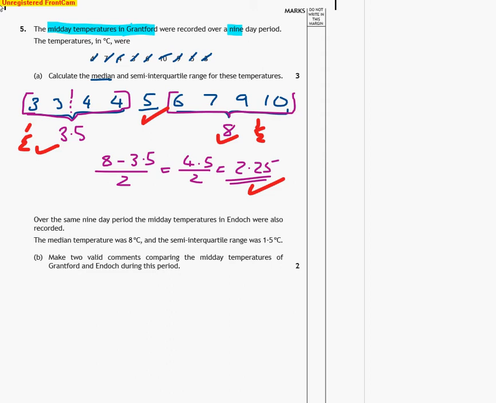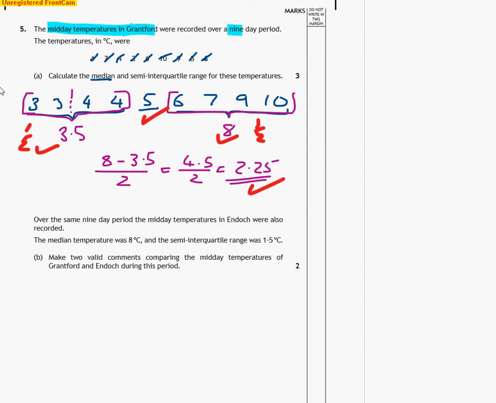We're not actually being asked to work out standard deviation, which is a shame, but they're just as straightforward, really. So you found your Q3, your Q1, your median, and your range. Brilliant. So now it's asking to make comments. This is where people seem to fall down quite a lot, which is a shame, because it is, again, very straightforward. So we know it's to do with temperatures, and we've got Grandford.